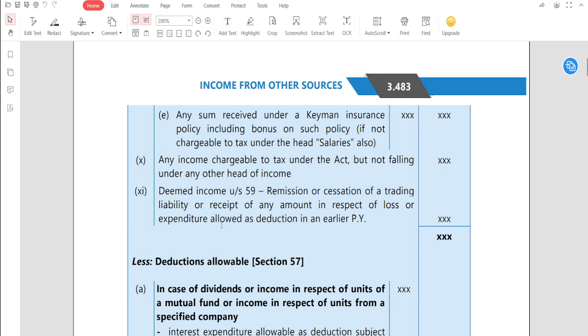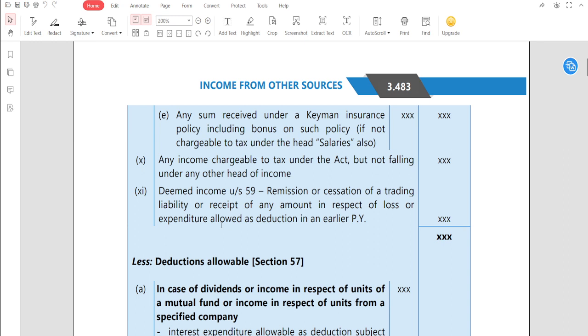Deemed income under section 59, remission or cessation of a trading liability or receipt of any amount in respect of loss or expenditure allowed as deduction in the earlier previous year. So guys, suppose you have earned some income, and with respect to the remission or cessation of a trading liability or receipt of any amount in respect of loss or expenditure allowed as deduction in an earlier previous year. Perfect? So when you receive any money in terms of any loss or any expenditure allowed earlier, it will be taxable in this particular year.